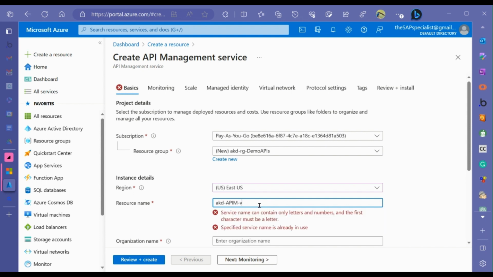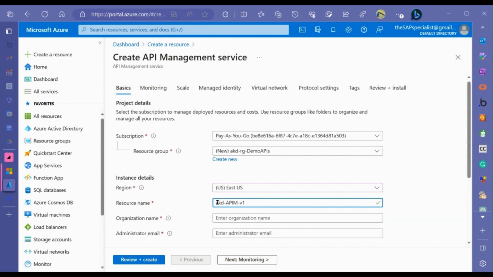But I always like to have a version 1. Now, this naming convention, we're going to talk about that later, but that's good enough for now. That's the API version 1. Now, we could go demos 1, right? And we could copy that name, but you can't copy it now.